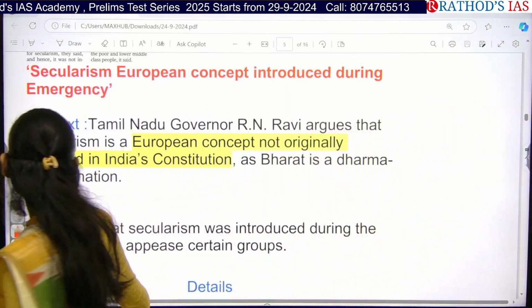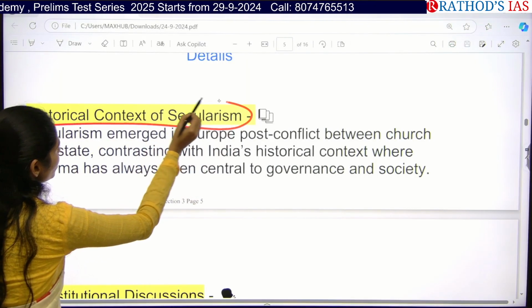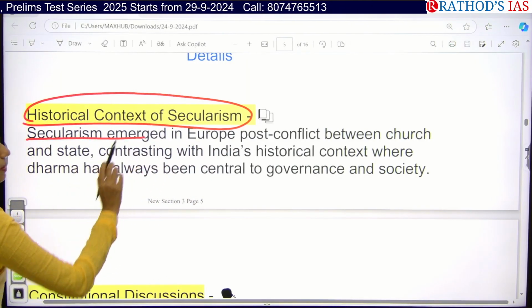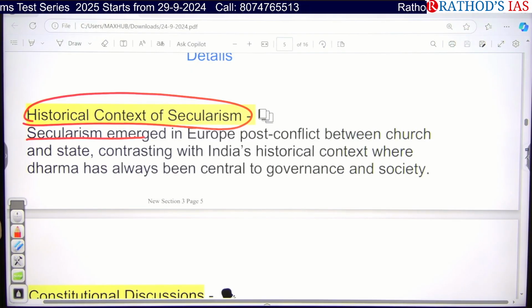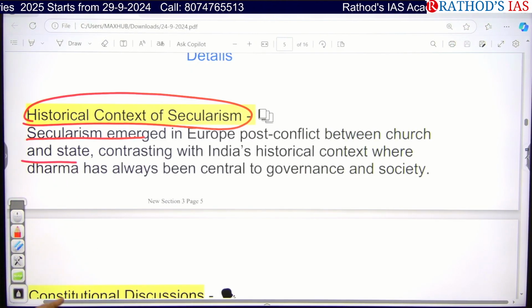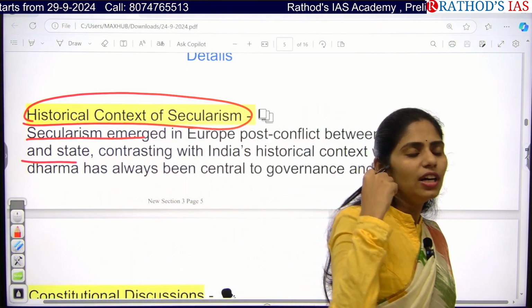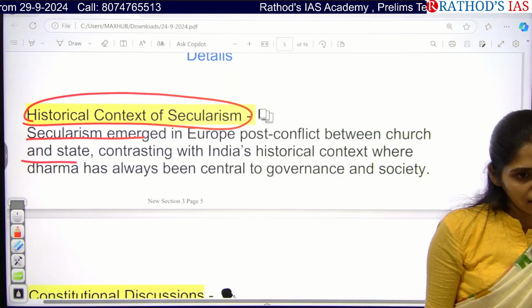Okay. If you see this article, it asks what the historical context of secularism is. Secularism emerged in Europe after the conflict between church and state. In European countries, what is the religion? In fact, in the world, which is the largest religion? Obviously Christianity, right?